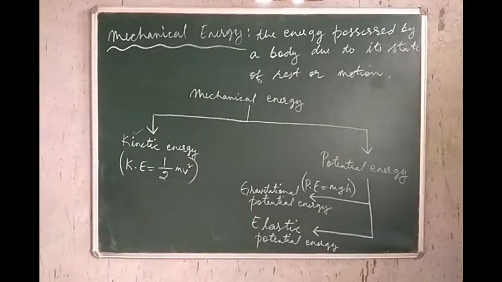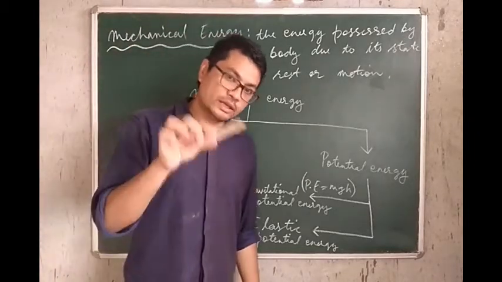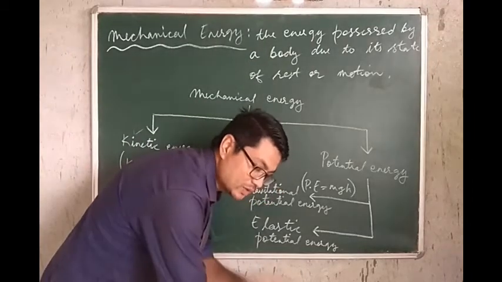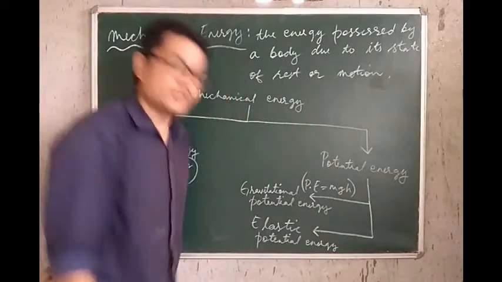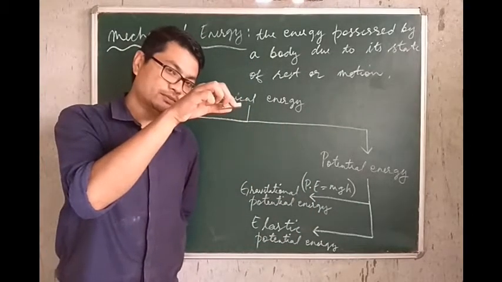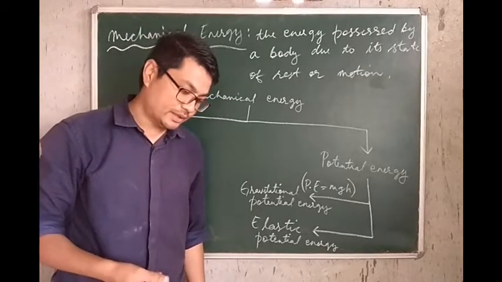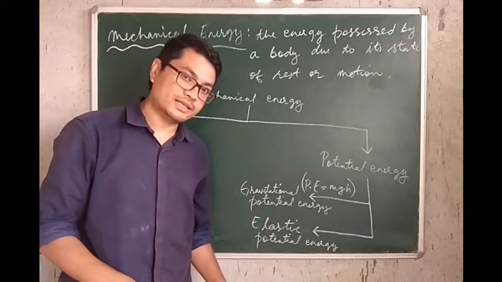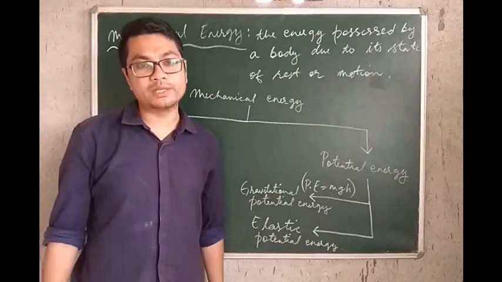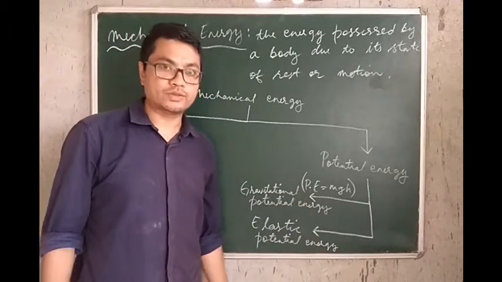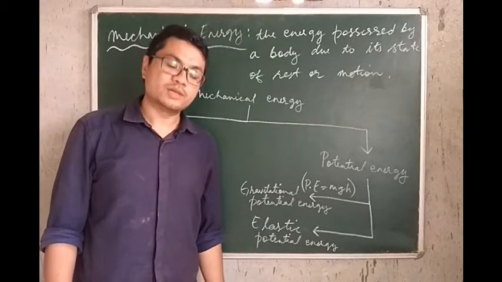Okay, so I have this small piece of tile over here. If I drop this tile, you can only hear the sound, you won't see the picture, of course. So you heard that sound. Now let us drop this tile from over here. So you heard a bigger sound. So what is happening? Why did we hear a louder sound in the second case? Because the higher the body is from the ground, the more will be its gravitational potential energy.